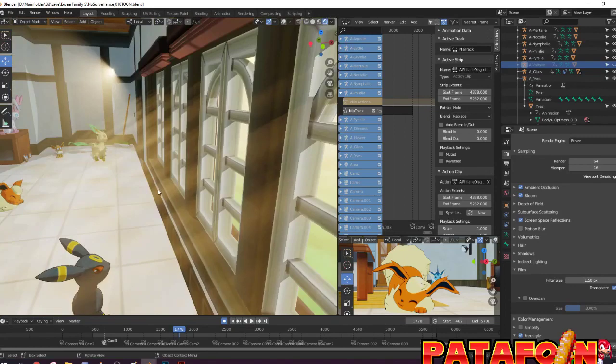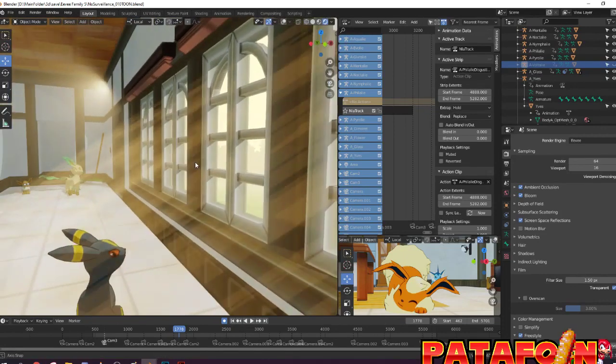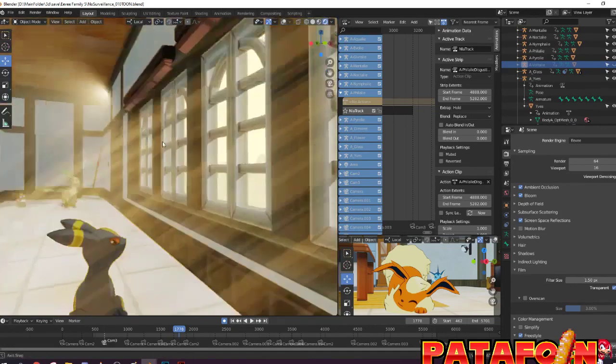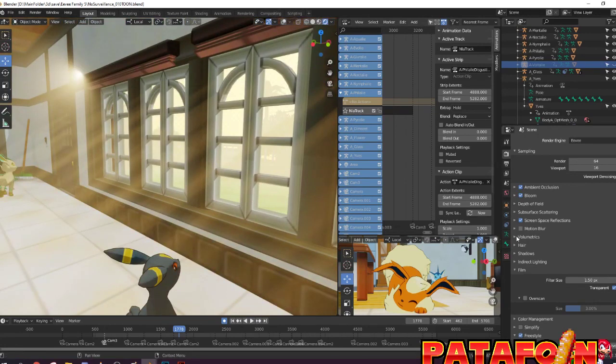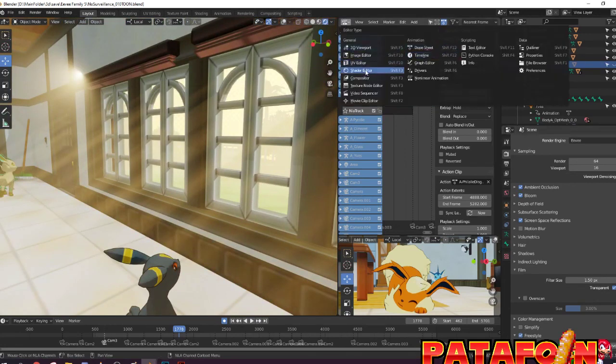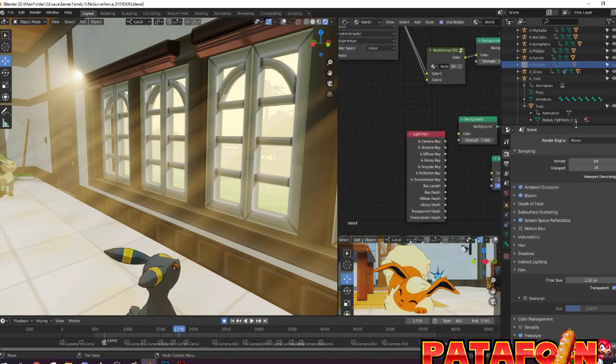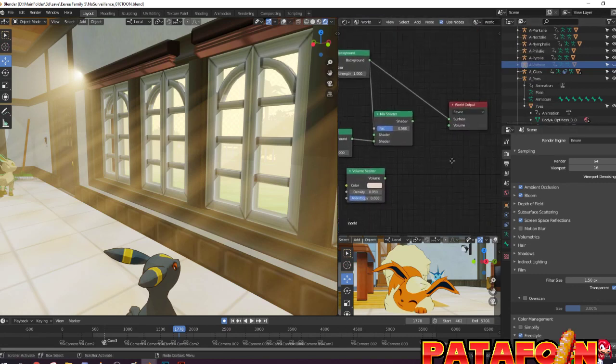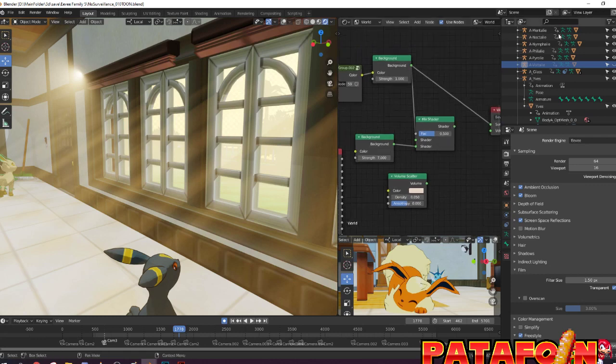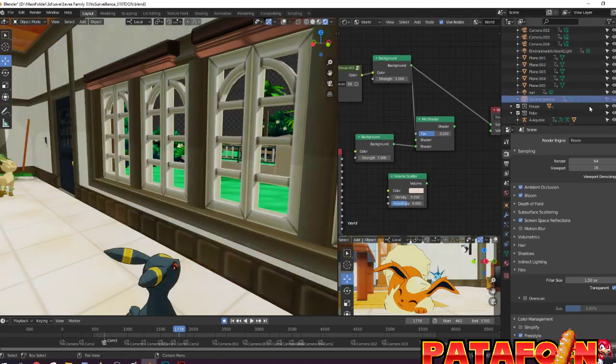So here, as you can see, you have some light effect, and I think I can disable it to show you how it looks normally. No, it's not here. It's one up.